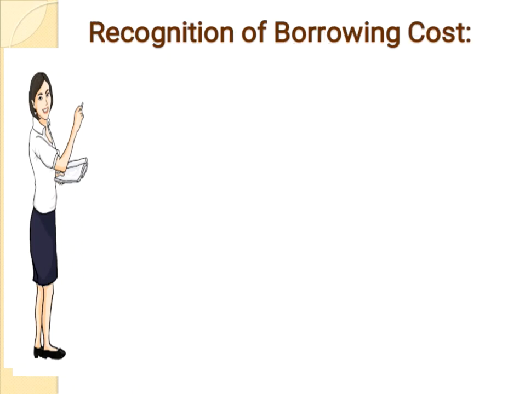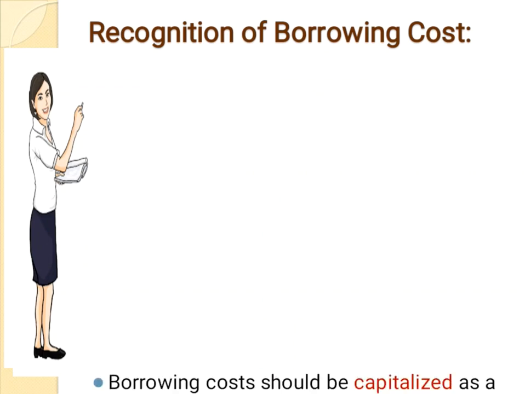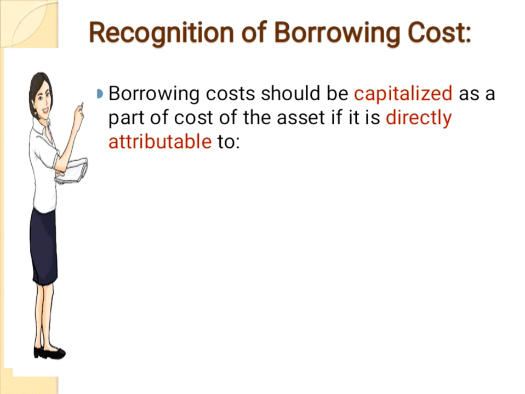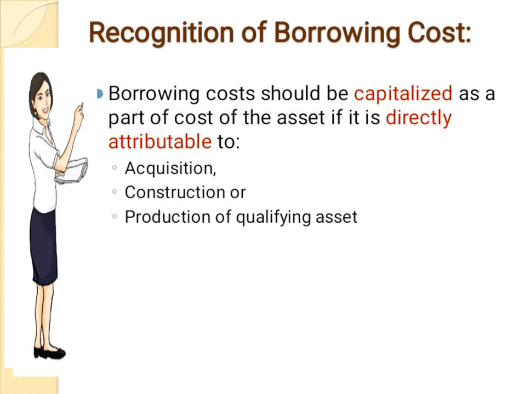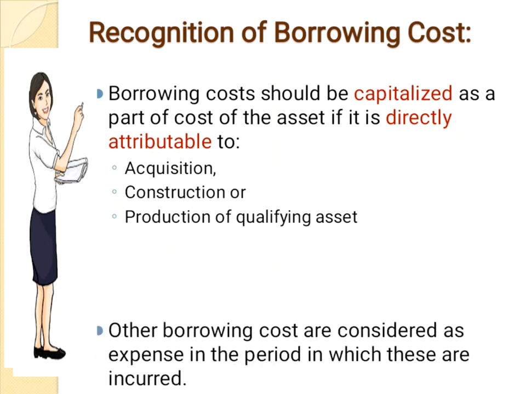Let us check when we must recognize a borrowing cost. Borrowing cost directly attributable to acquisition, construction, or production of a qualifying asset must be capitalized along with the asset, and if it is not a qualifying asset, it must be charged to the P&L account.